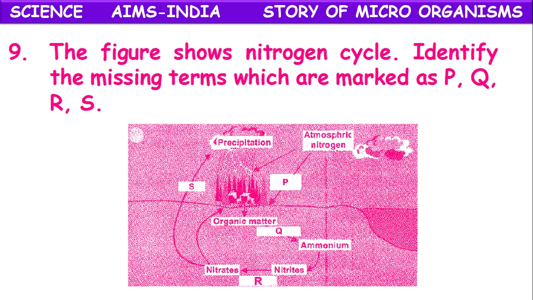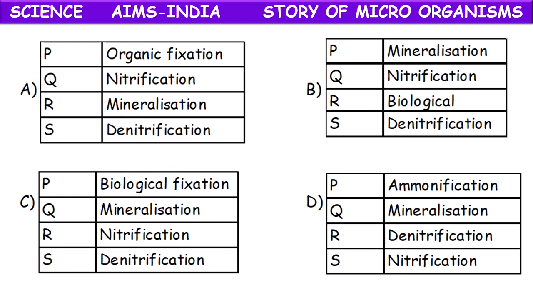These are the 4 main steps in the nitrogen cycle. So here P represents biological fixation, Q represents mineralization, R represents nitrification and S represents denitrification. So C is the correct option.